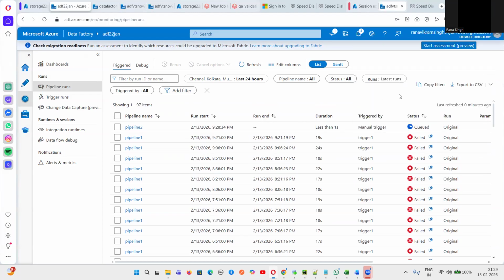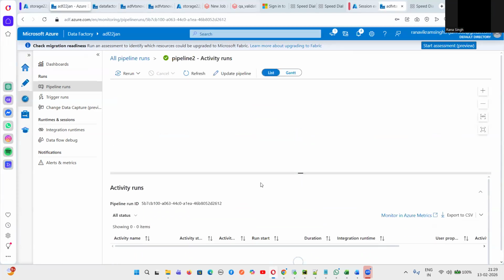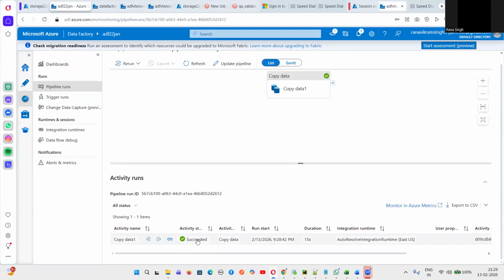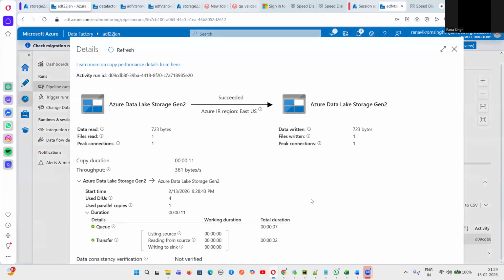So now my pipeline, guys, has run successfully. You can just click here. Yes, this is, guys, succeeded. Can you see this one? Yes or no? So my pipeline has run successfully. This is called details. If you want to see, you can just click on this details.